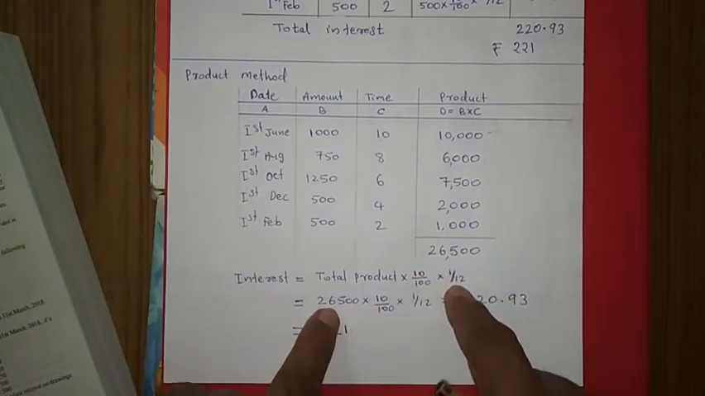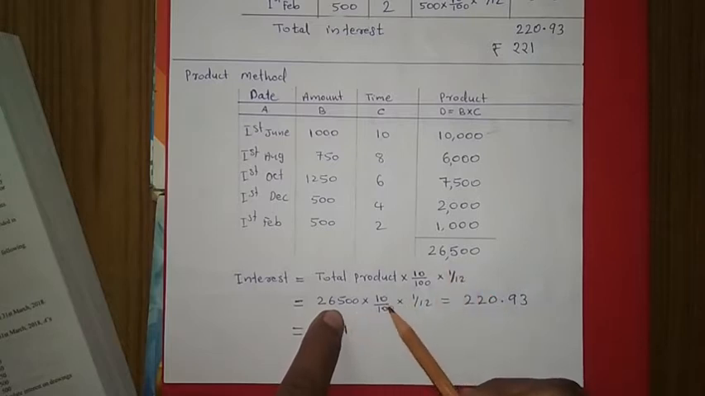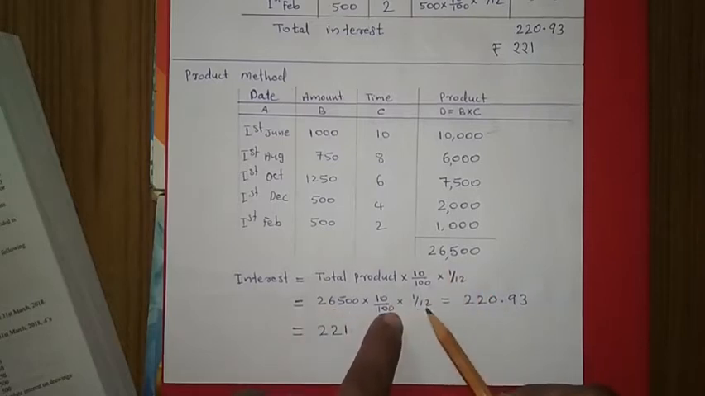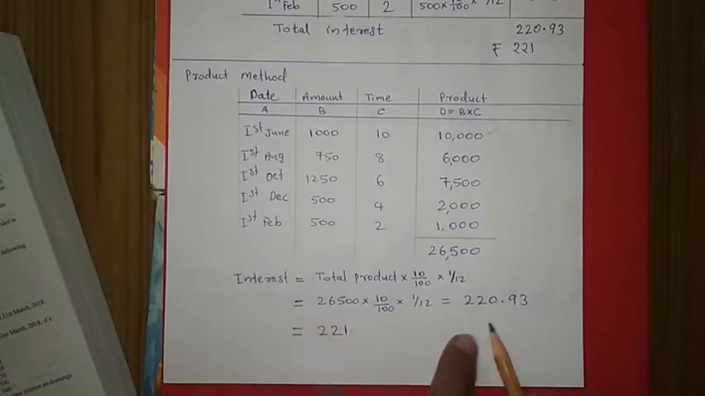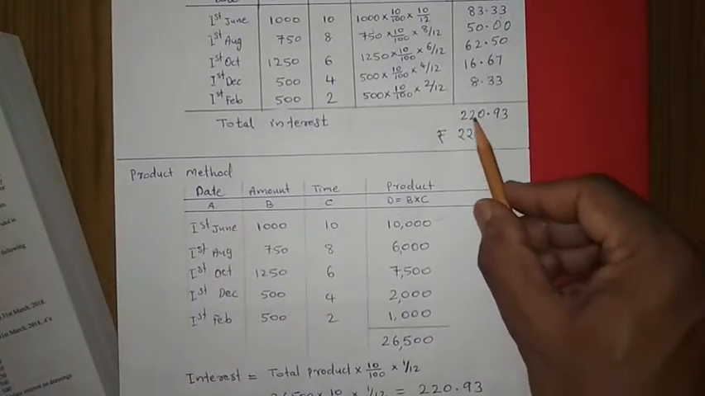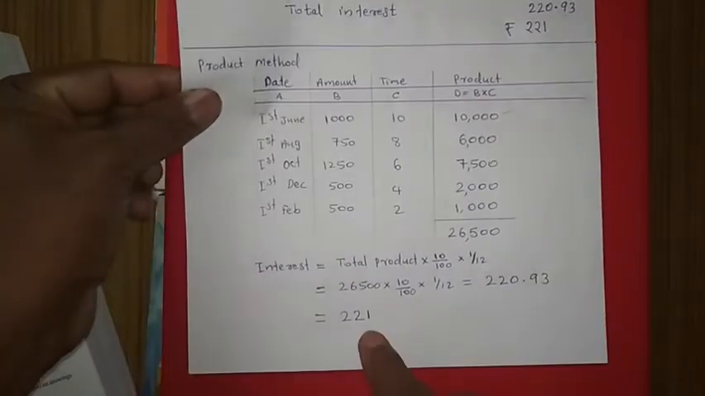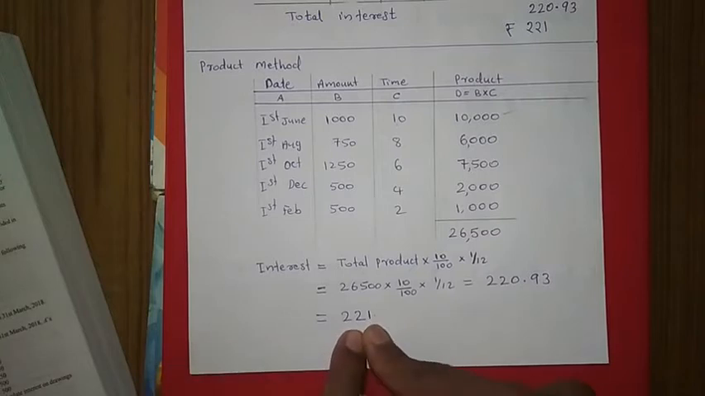So 26,500 into 10 upon 100 into 1 by 12. Then we are getting the answer. The same answer we are getting: 220.93, and we can round off, then it is coming 221.